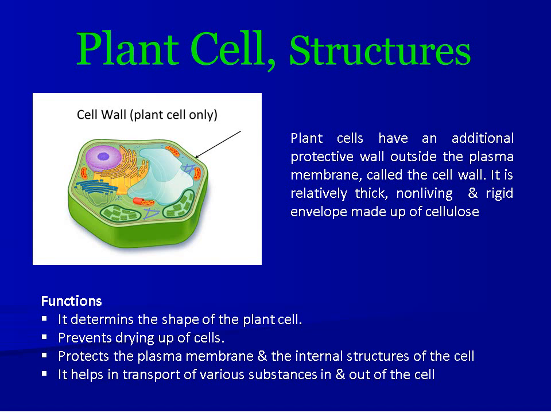It may be thin or thick, with multi-layered structures as in bacteria. The functions performed by the cell wall are to determine the shape of the plant cell, to prevent desiccation of the cell, to protect the plasma membrane and internal structures of the cell, to help in the transport of various substances in and out of the cell, and to not allow much water to come in. In this way, the cell wall prevents the cytoplasm from becoming too dilute.